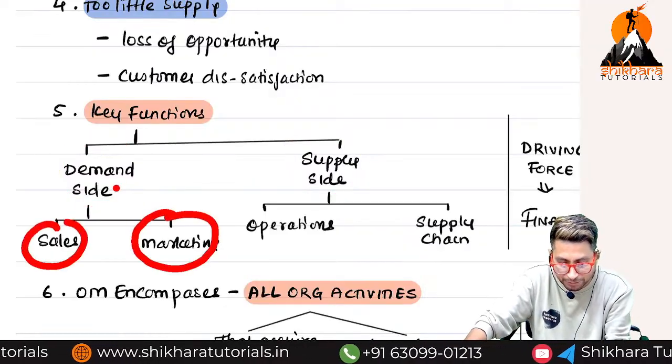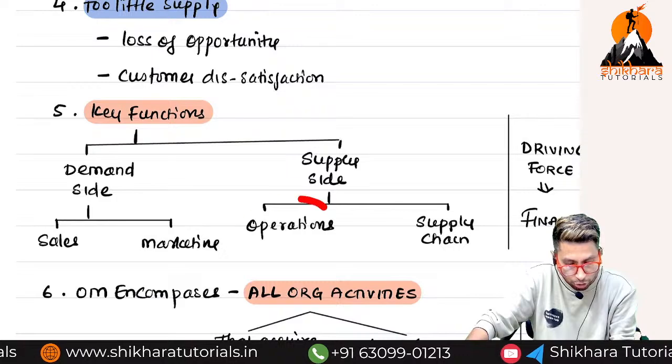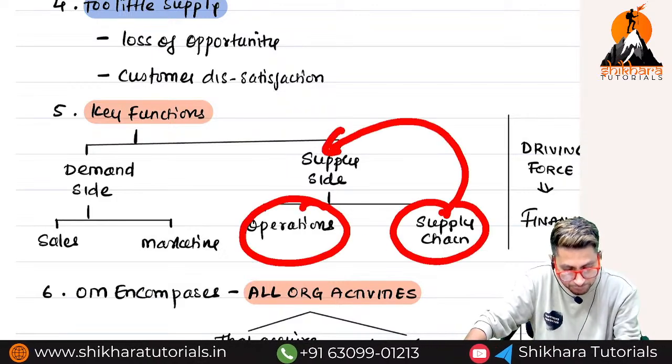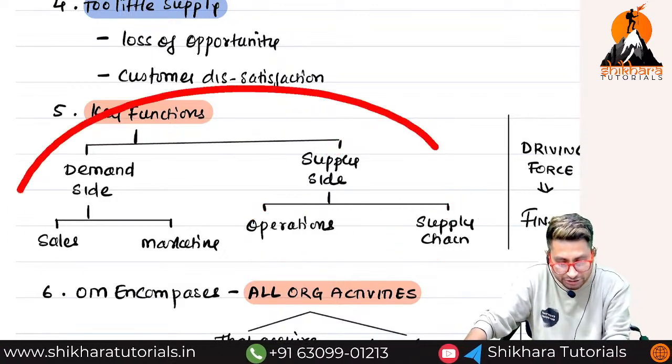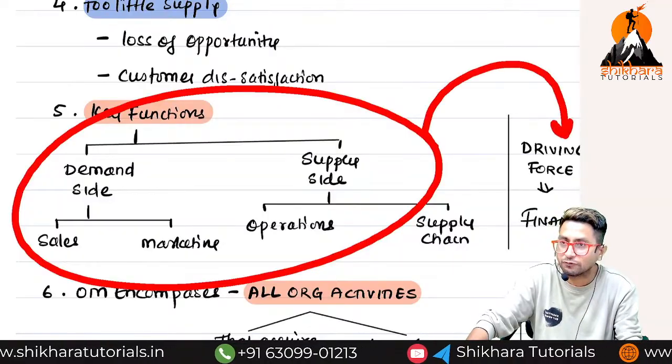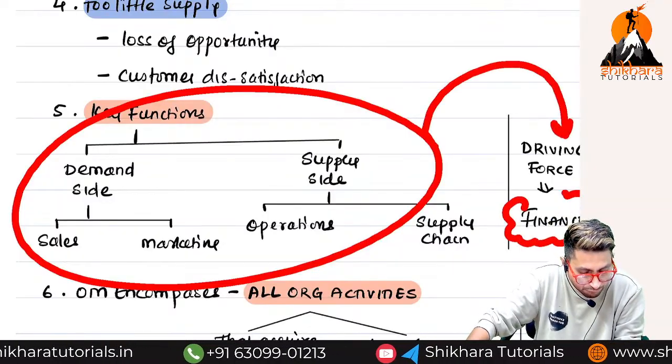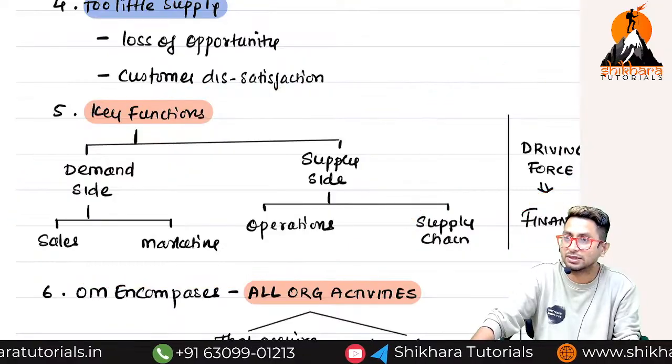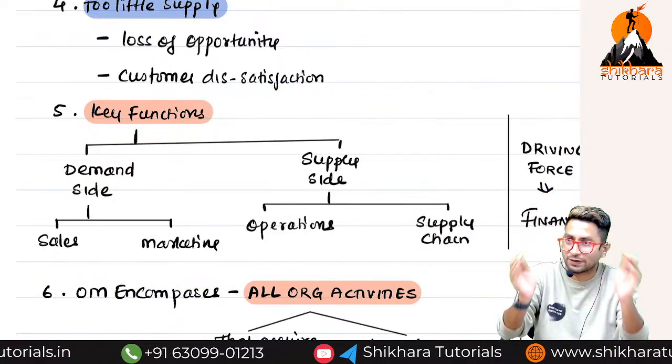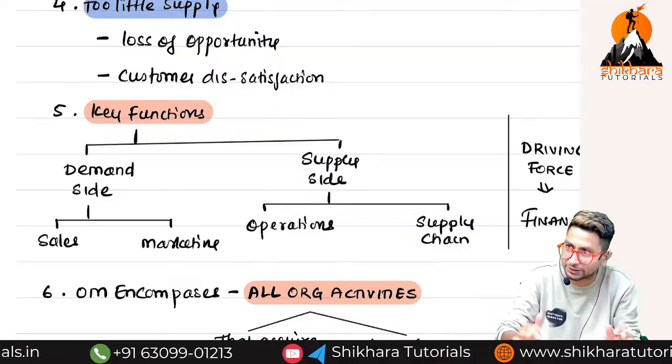Marketing and sales form part of the demand side. Operations and supply chain form part of the supply side. Both these things are called which force? Driving force. To manage this entire driving force, I need what? Finance. Understood?